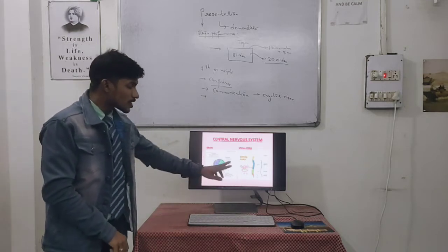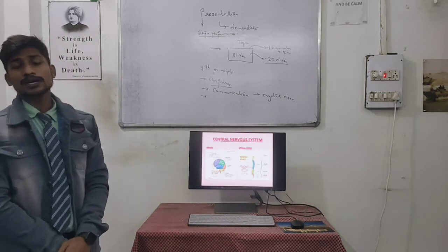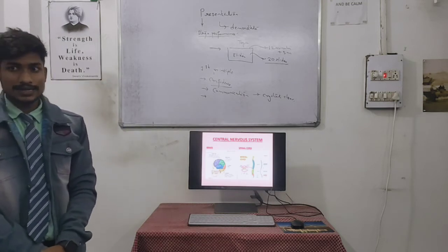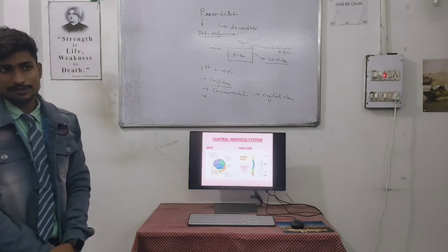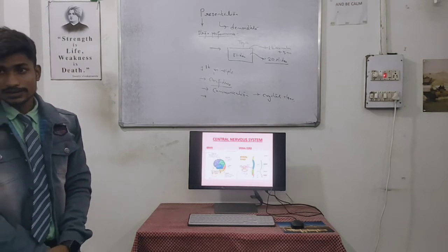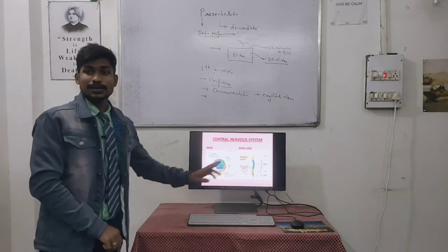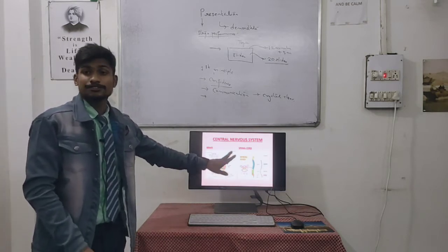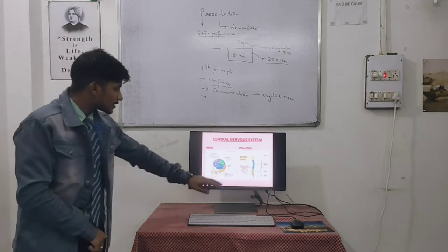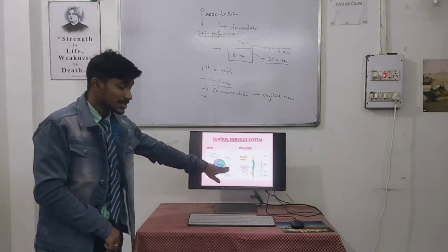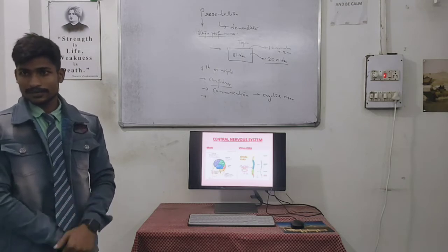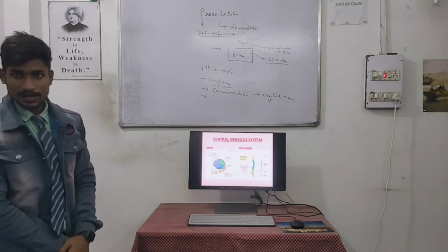Now moving towards the occipital lobe. Have you heard the fact that we should not get hit on our back, that we might get blind? This is a true fact, that the back portion is responsible for vision. That's why we say that we should take proper care of the back. The back is very delicate.